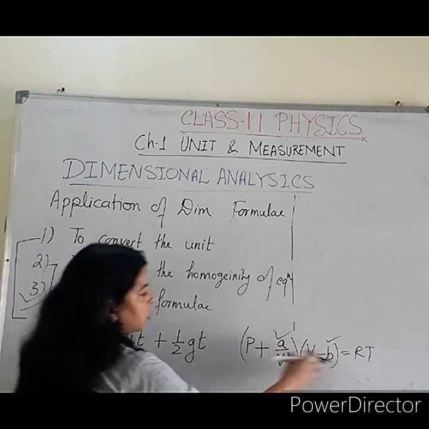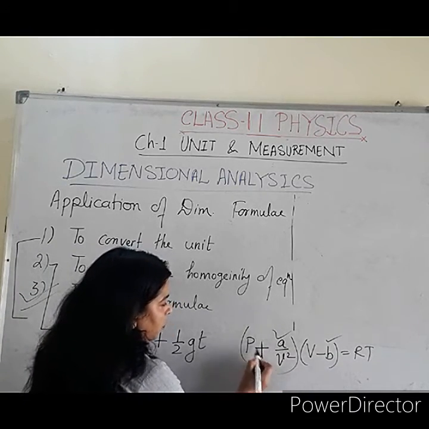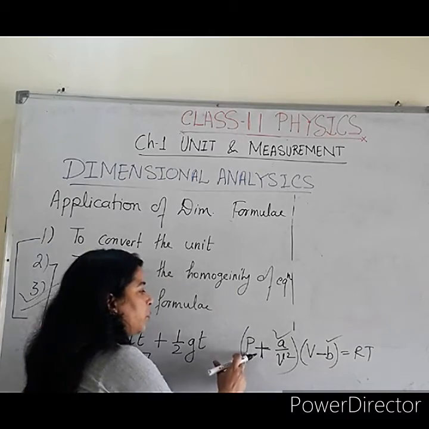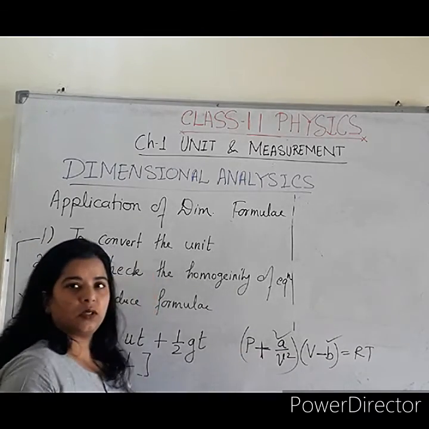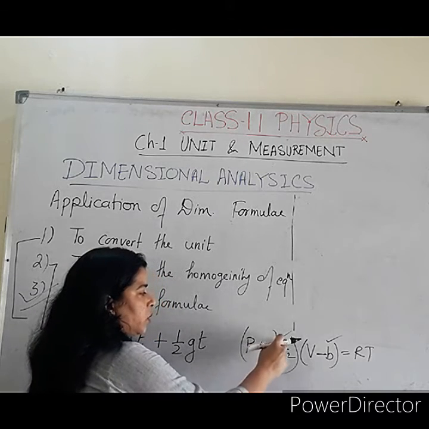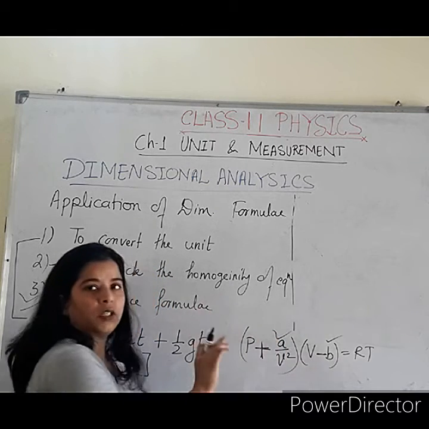Similarly, you will apply the same principle here. Corresponding to the plus sign or minus sign, the dimensional formula for both the terms should be equal. That means the dimensional formula for P should be equal to the dimensional formula for A over B square, the whole term.